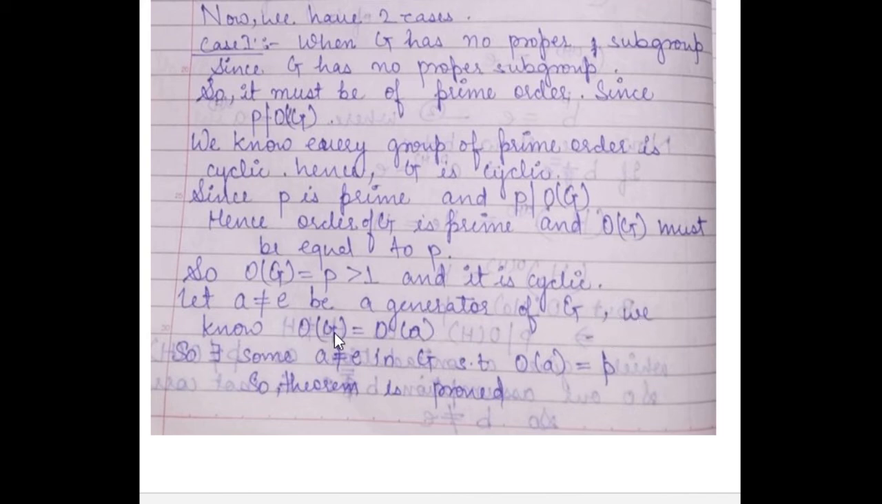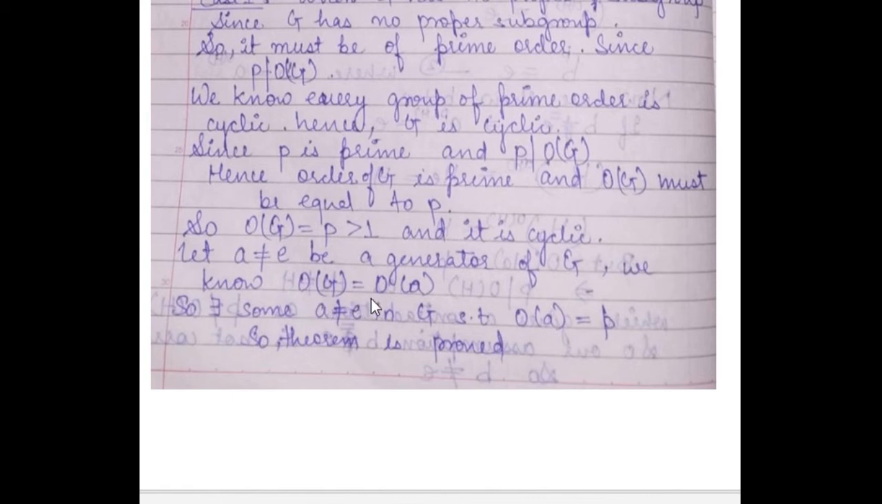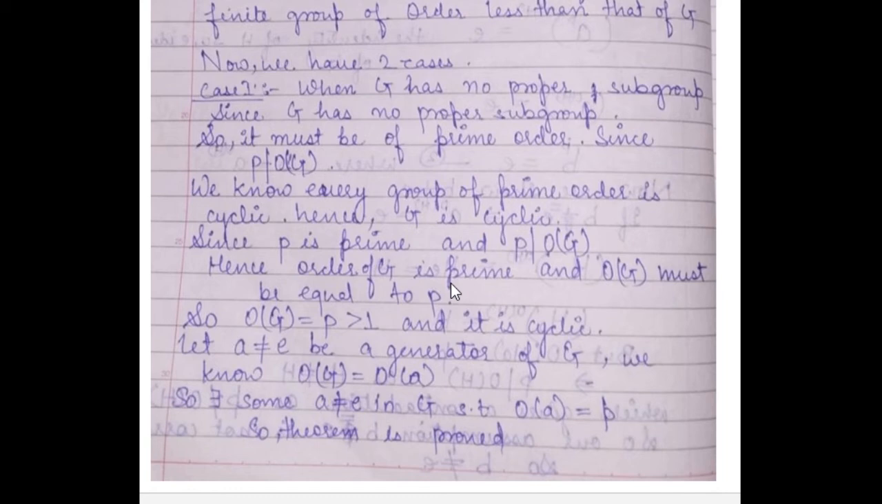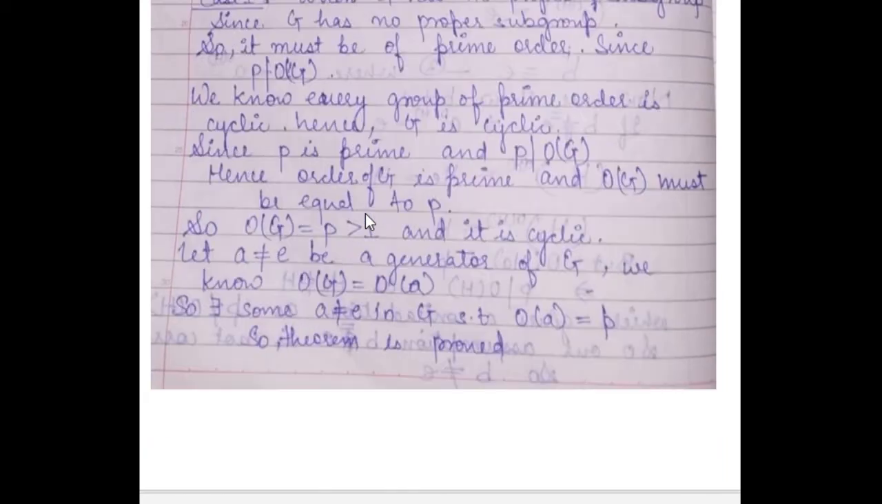We know the order of G is equal to the order of A, since in a cyclic group, the order of the group is equal to the order of a generator. So by using that theorem, we have easily this: there exists some element A which is not equal to the identity E in G such that the order of A is equal to P. That's the theorem we have to show. So we have proved this theorem for case 1, when G has no proper subgroup.